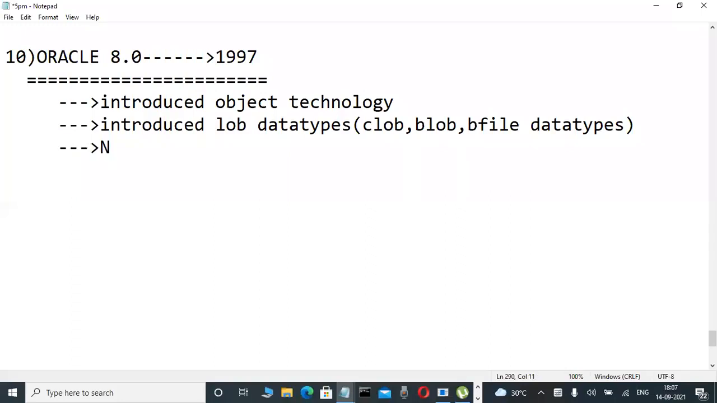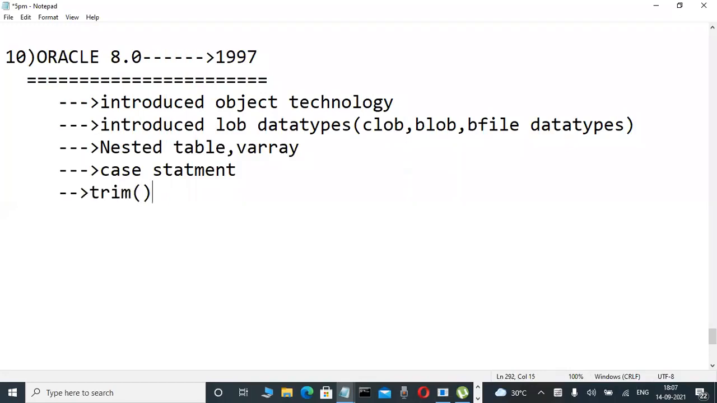Write another one: Nested table. These are all technical things. Nested table, write it fast, because you don't have an idea about these. Important for interviews, I am telling: the CASE statement was introduced, and the TRIM function was introduced.